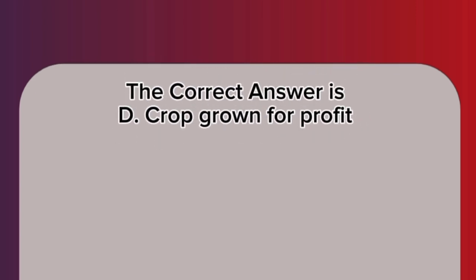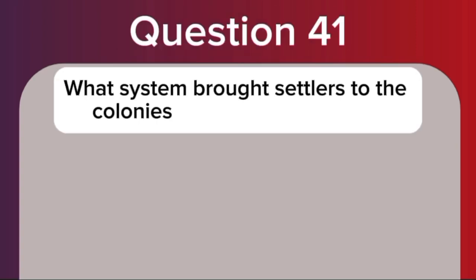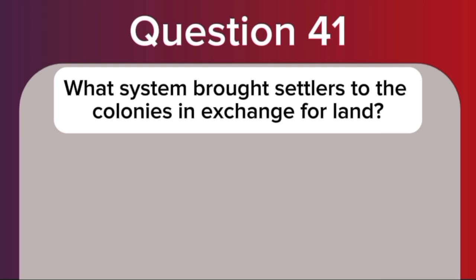The correct answer is D. Crop grown for profit. Cash crops like tobacco, rice, and indigo were grown in the 1600s to 1700s to be sold for money. Question 41. What system brought settlers to the colonies in exchange for land?